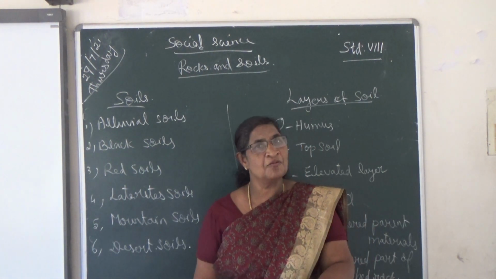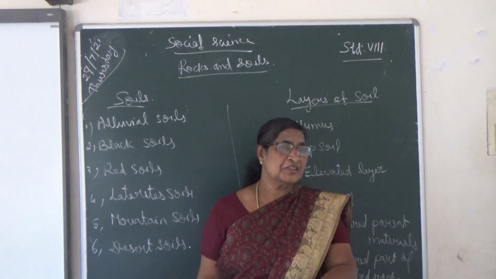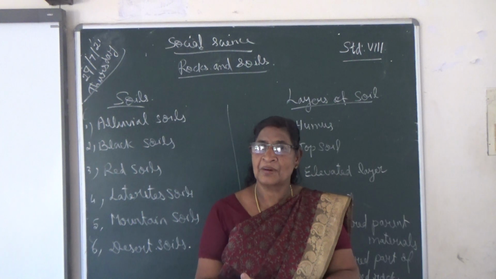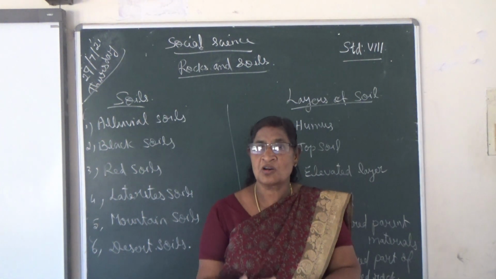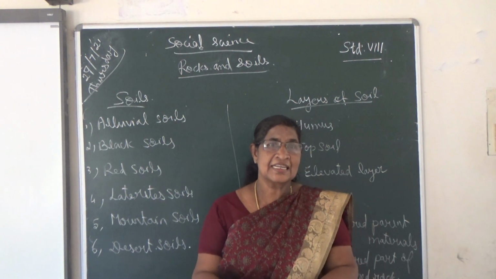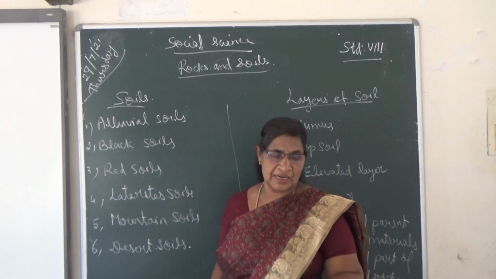It is ideal for the growing of cotton. Ideal means good. Which soil is ideal for the growth of cotton? Black soil. From which rocks is black soil formed? From the igneous rocks.